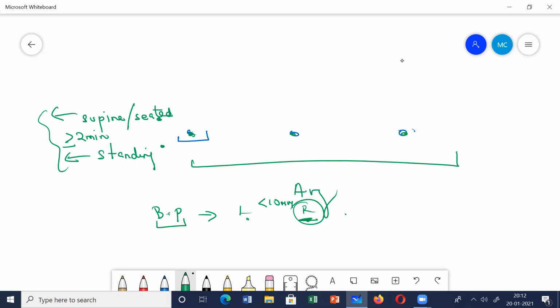But if the difference is more than 10 millimeters of mercury, then you should look for the reason for this difference in BP. There are many reasons, like obstructive lesions in the aorta or obstructive lesions in the subclavian artery, which often cause a difference of more than 10 millimeters of mercury between the two arms. So this is all about it.